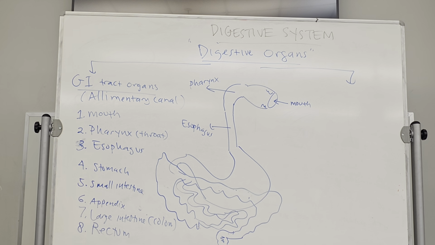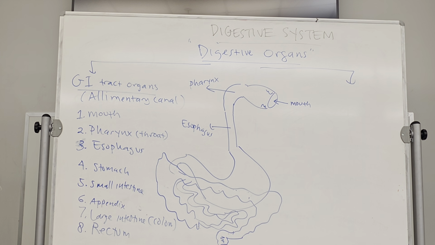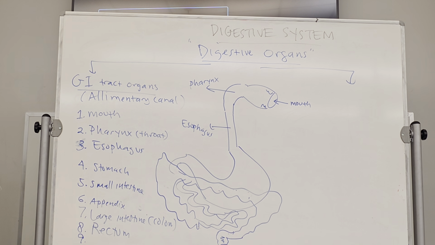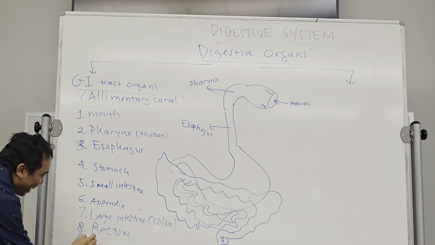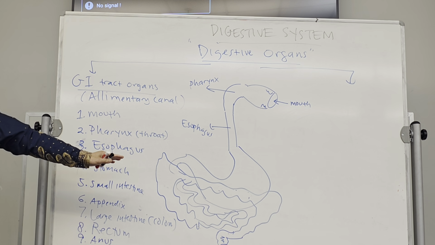Just for information. And of course, after the rectum, there is another hole. That's the end hole, which starts with A. Anybody know what is the name? A hole. What is A hole? Calvin. Even A. Anus. Anus. A hole, which is anus. Some people say that. Okay, I will not say. This is the anus, the hole.